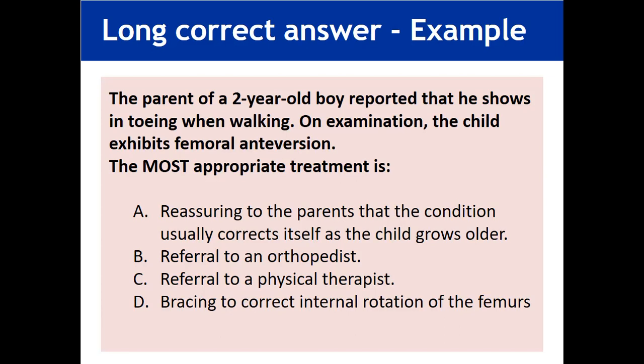The most appropriate treatment options are: reassuring the parents that the condition usually corrects itself as the child grows older, referral to an orthopedist, referral to a physical therapist, bracing to correct internal rotation of the femurs. In this long correct answer example, option A is longer than the other options and it is the correct one.